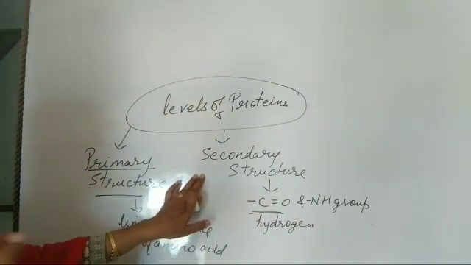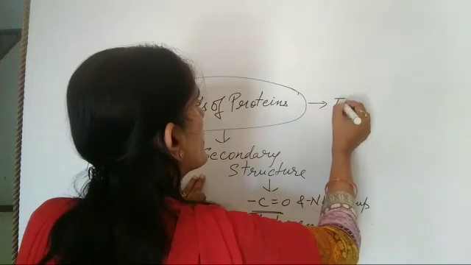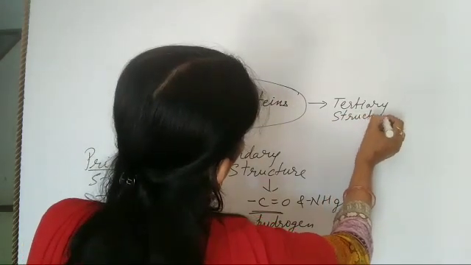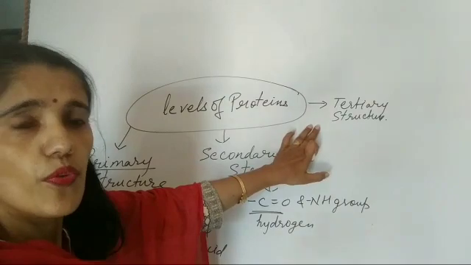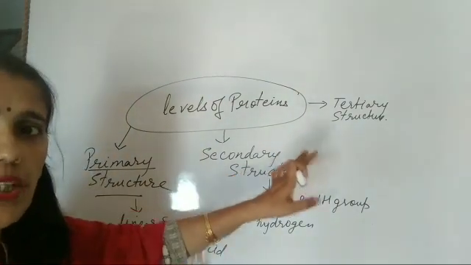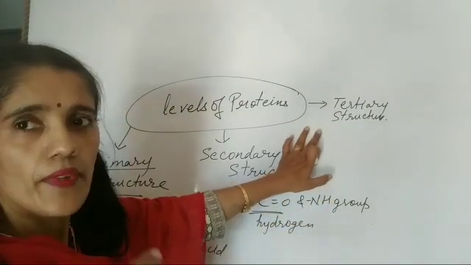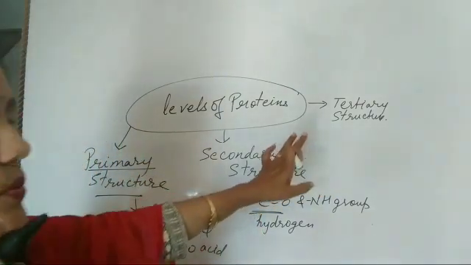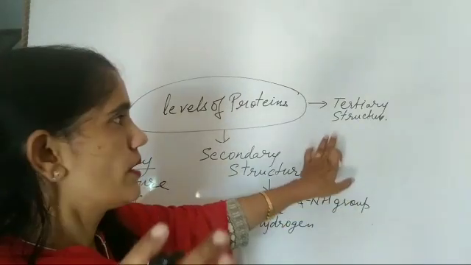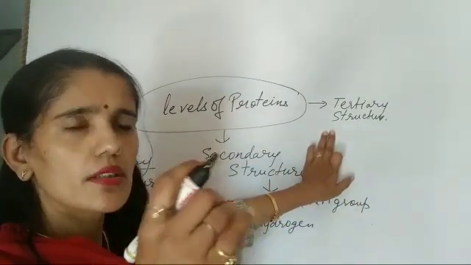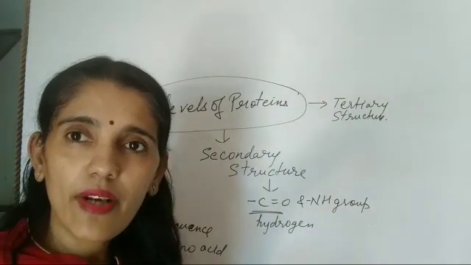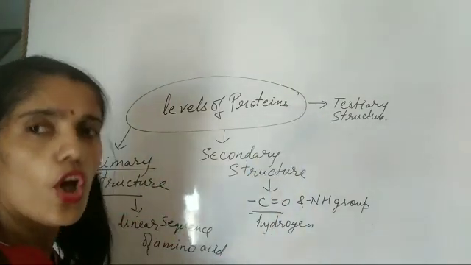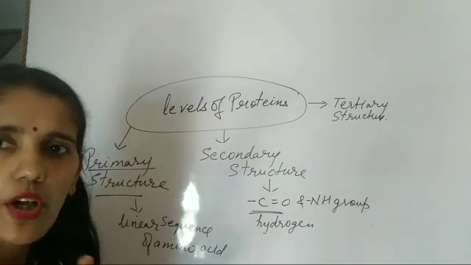Now, third is tertiary structure. Tertiary structure is the variety of bond which is due to the interaction between different amino acids. The types of bond due to the interaction between amino acids help in forming the tertiary structure of protein.